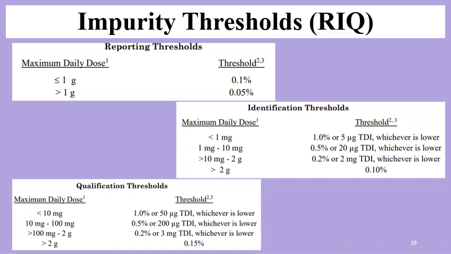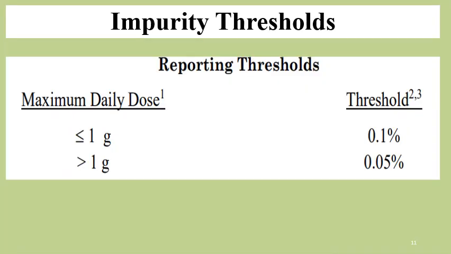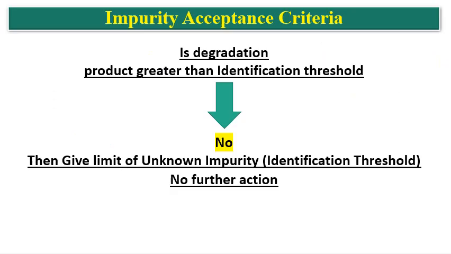These limits and the calculation we will start now. So reporting threshold is one of the simplest that I have mentioned earlier. Now coming to the impurity acceptance criteria.